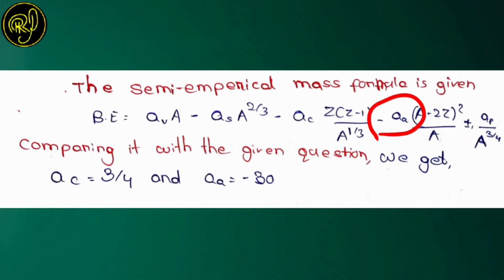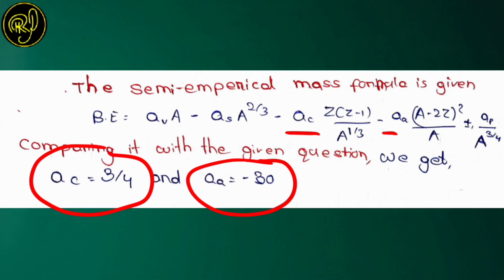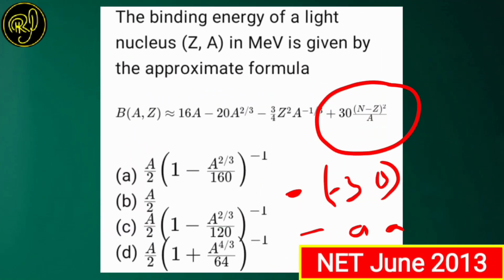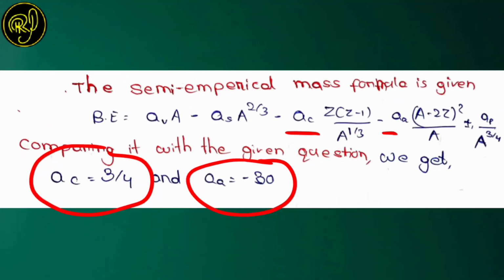So in this formula you have to note down the important terms, that is A coulombic and A asymmetric. A coulombic is equal to 3/4 and A asymmetric is equal to minus 30, as found from this formula by comparing with the standard formula of binding energy. Now the question arises, why are we finding A coulombic and A asymmetric?